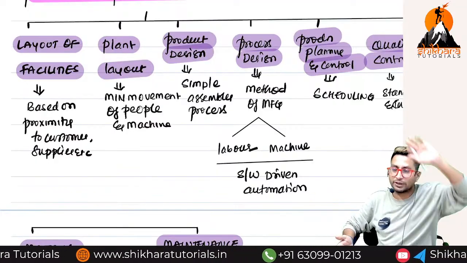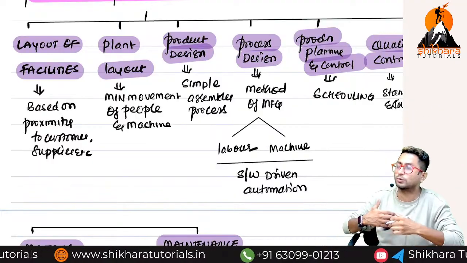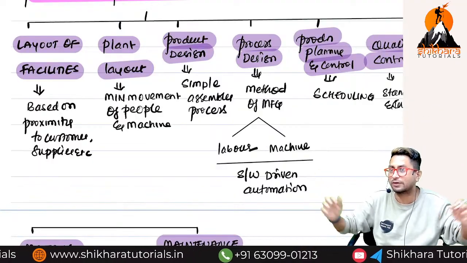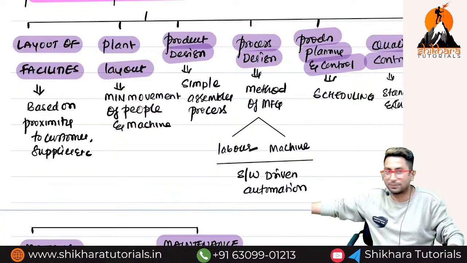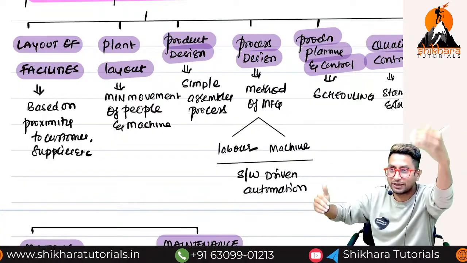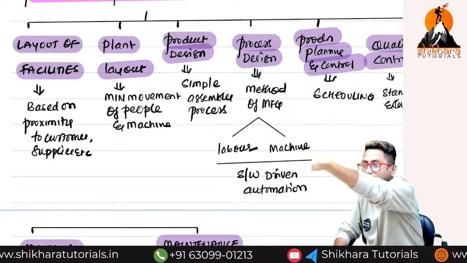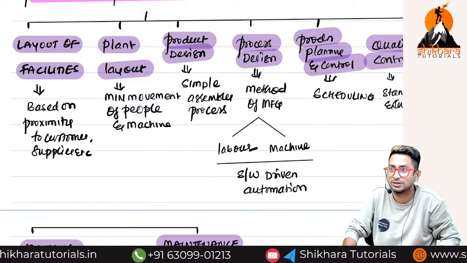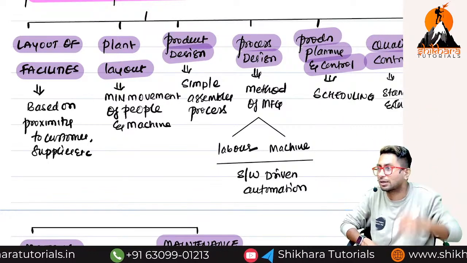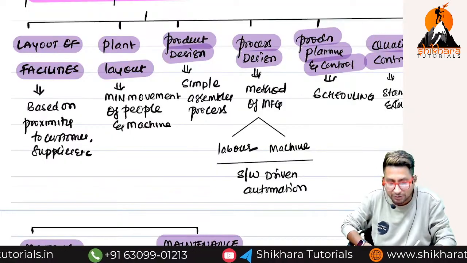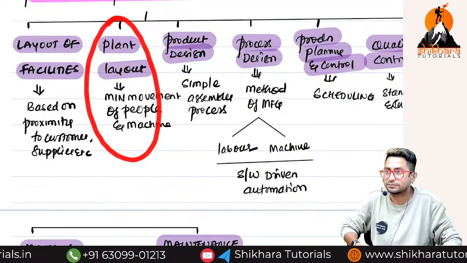Useless, right? But in the final class, because the number of students is very huge, we have kept 4 televisions. One will be here, one will be here, and in between the benches, 1 TV here for girls, 1 TV there for boys. Because it is a huge lengthy class and the number of students is very high. That is called what? Plant layout.